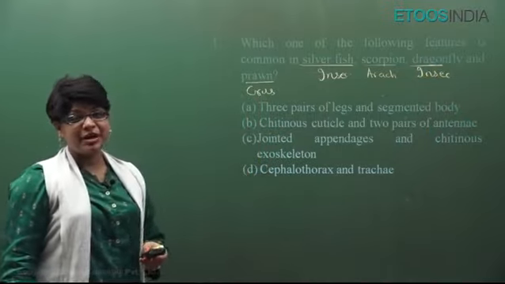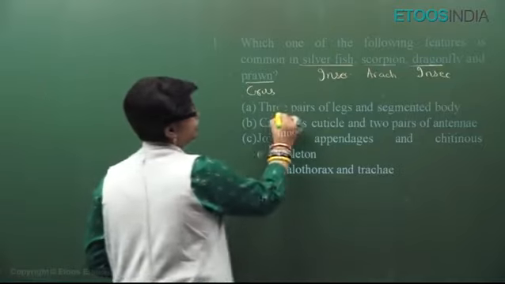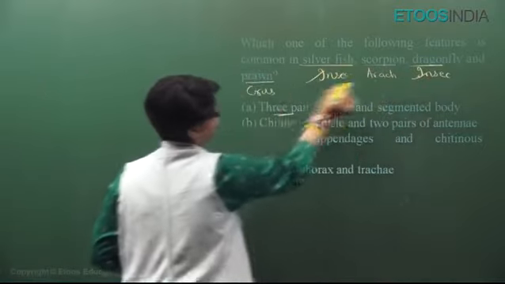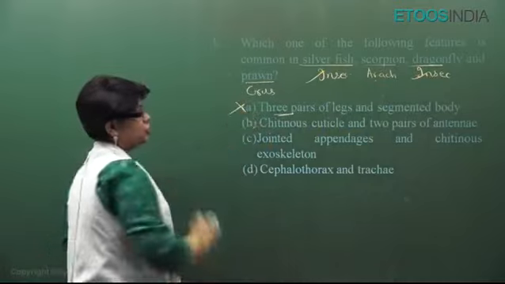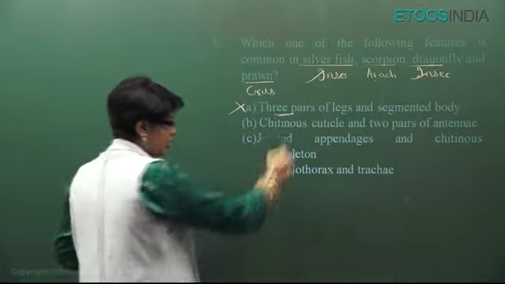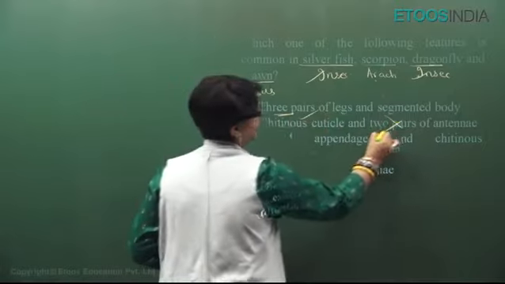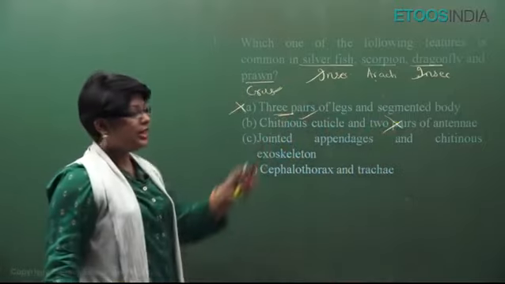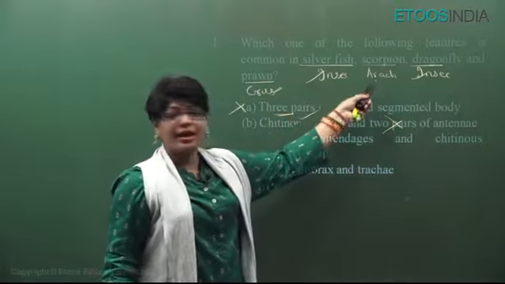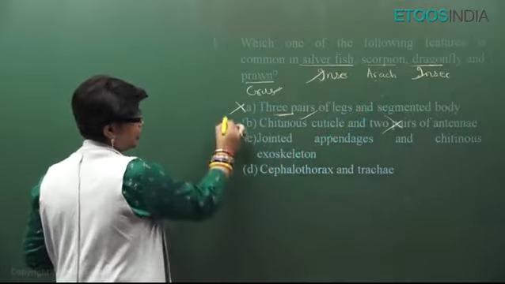Let's see. 3 pair of legs and segmented body. Students, 3 pair will be found only in this. They have 4 pair, they have 5 or more. So this is not common. Chitinous exoskeleton, cuticle, yes, they all will have, but not 2 pair antenna. This is found only in Crustacea. Insecta have 1 pair and Arachnida do not have. So this is not the answer.